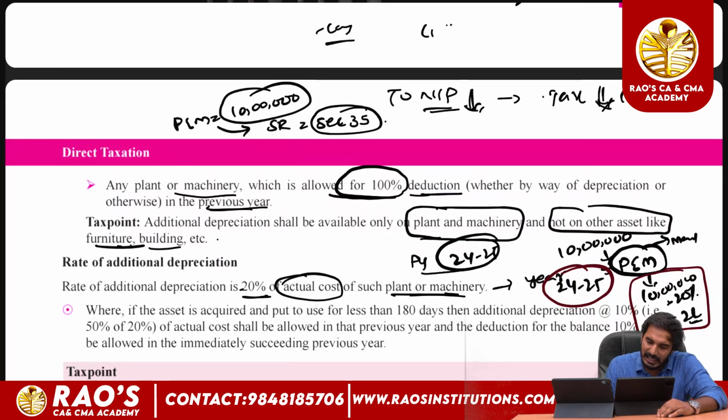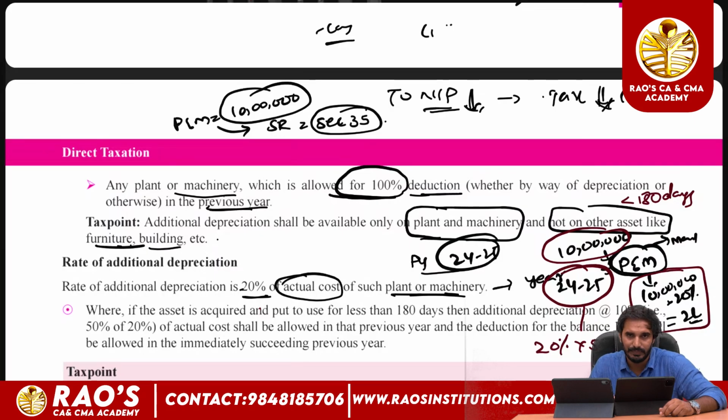Where the plant and machinery has been put to use during the previous year for less than 180 days, he can claim only 50% of the actual rate of additional depreciation, which means he can claim only 10% additional depreciation in the year of acquisition, and the balance 10% he can claim in the subsequent year.